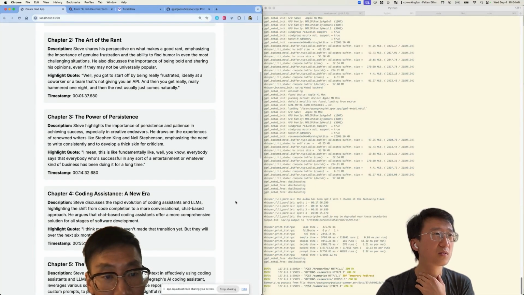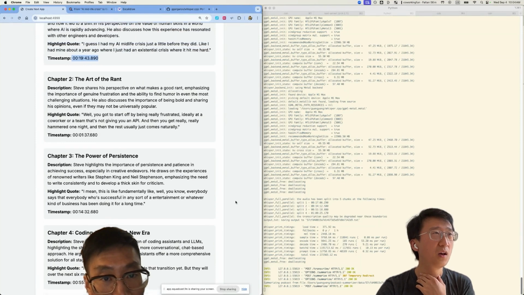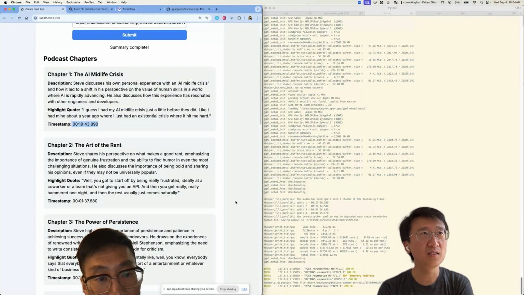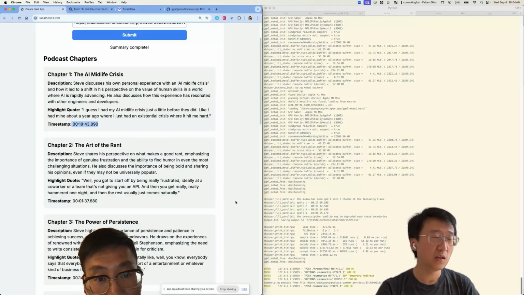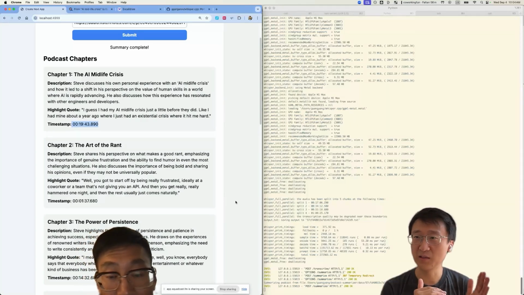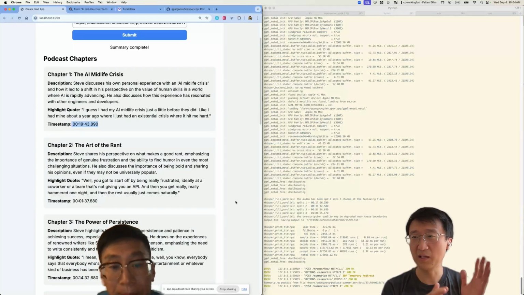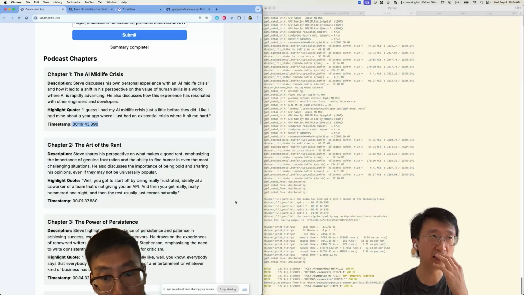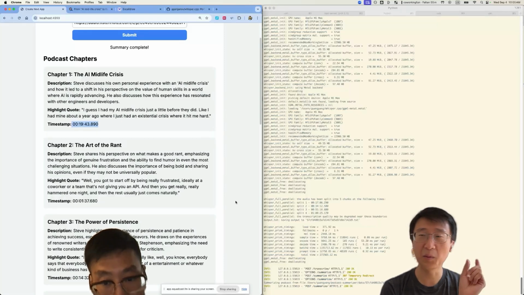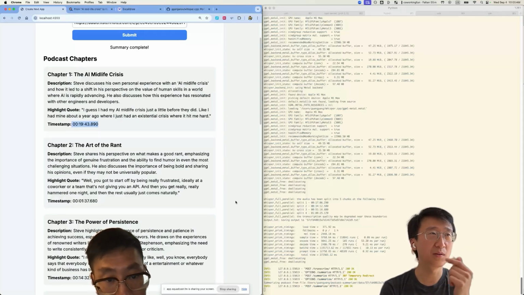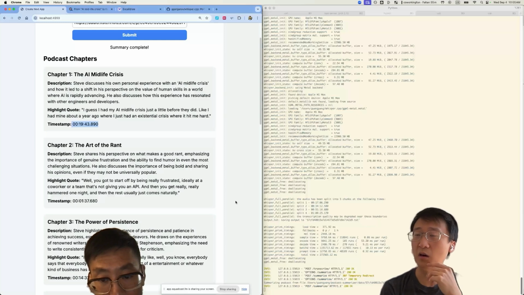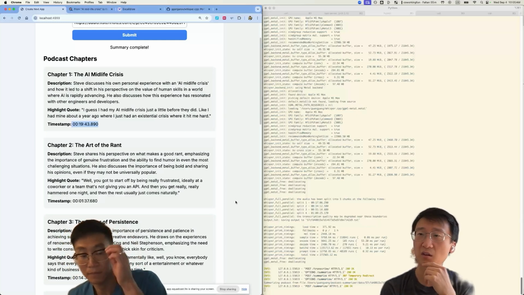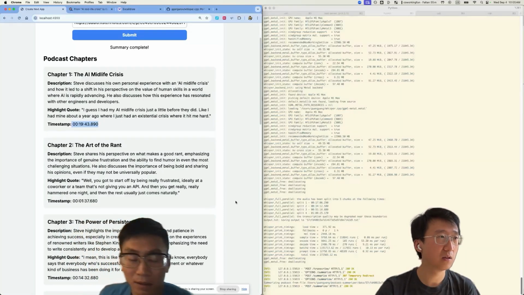This largely looks reasonable, but one interesting thing was that I didn't ask it specifically how many segments there are, or give me 10 chapters. I just said give me chapters, and it's pretty good at determining that something is worthy of being a chapter. For example, when I was testing it on smaller data sets, it would give maybe only 2 or 3 because it's only 5 or 10 minutes long. So I thought that was kind of nice to have.